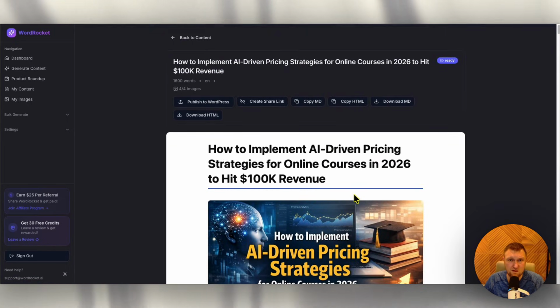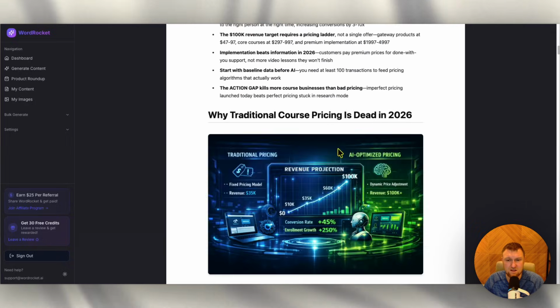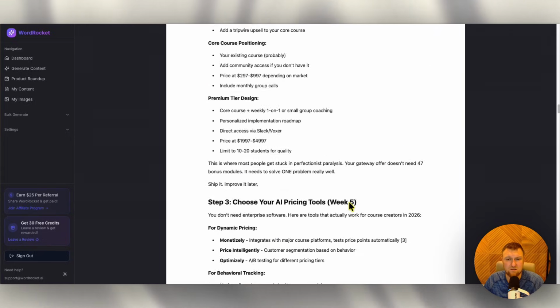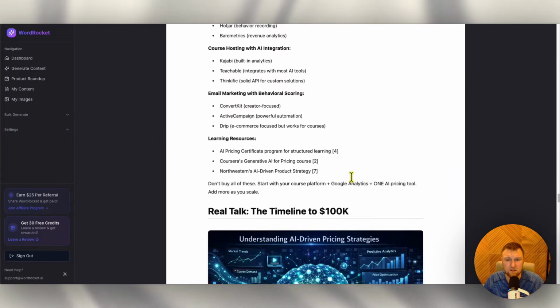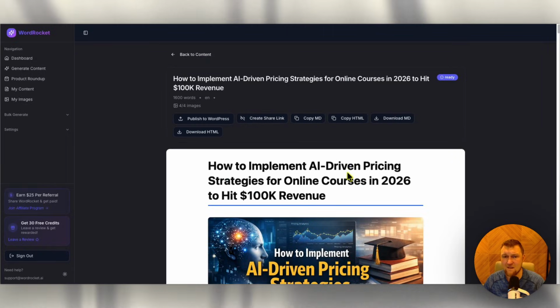Oh, okay. So it just wasn't done processing. So we got the images. They're all inside to make it a more engaging article, really good images right over there as well. So that's what you're going to get.